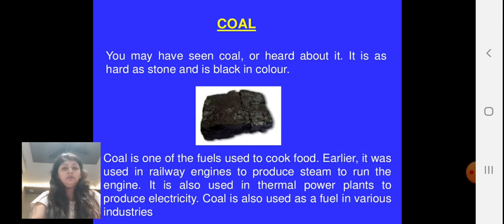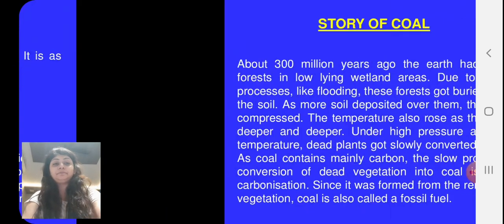But let me tell you, coal is nowadays replaced by many other available resources, because if coal is not completely burnt, it may leave harmful or poisonous gases or ash residue, which may lead to respiratory diseases. So nowadays coal has been largely replaced with other cleaner fuels.